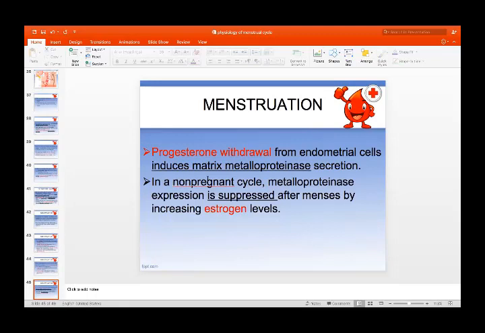The progesterone withdrawal from the endometrial cells induces matrix metalloproteinase secretion. In a non-pregnant cycle, metalloproteinase expression is suppressed after menses by increasing estrogen levels. So the estrogen level will rise and suppress these enzymes, and the menstruation will stop.